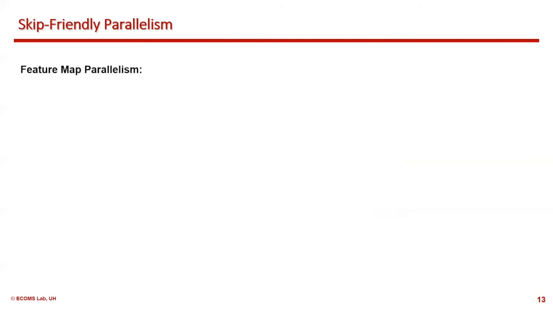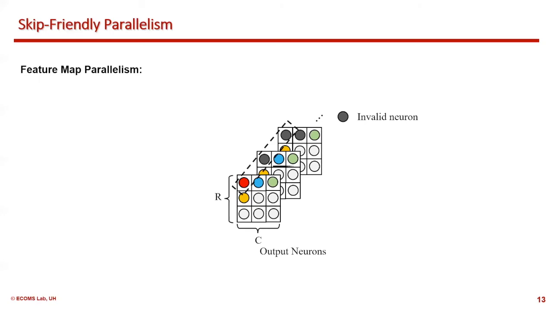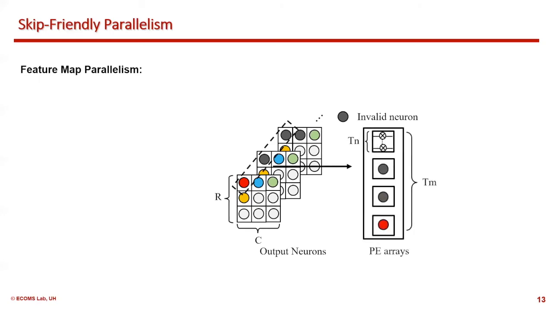The second parallelism we analyzed is called feature map parallelism, where the neurons along the depth dimension are mapped into the PE arrays. Similarly, the invalid neurons incur PE idleness. In the independent feature map parallelism, a PE can skip to the neuron in the next position.